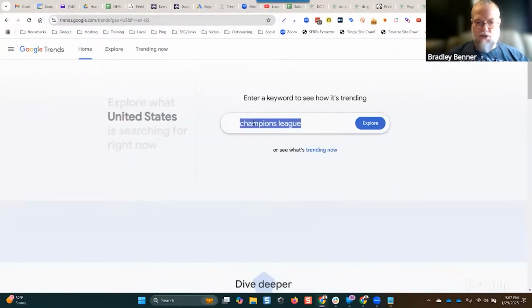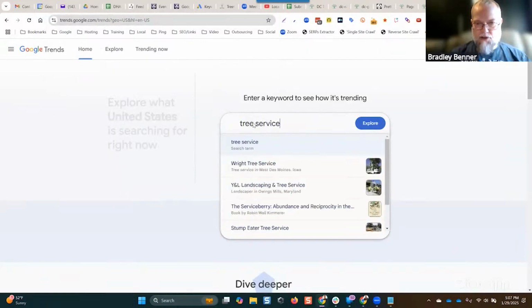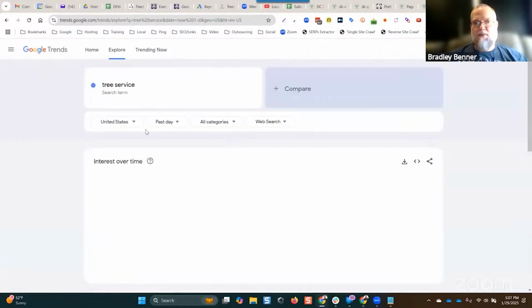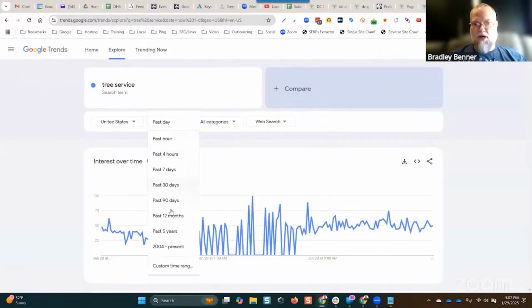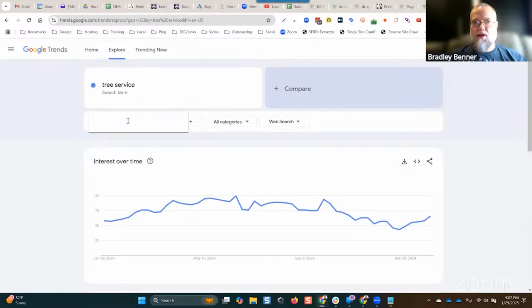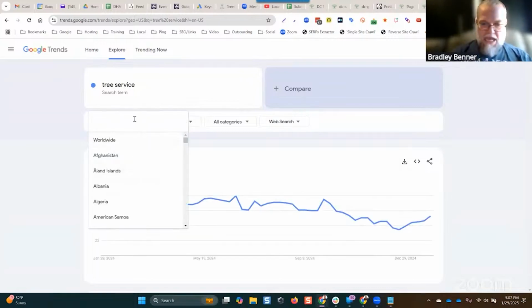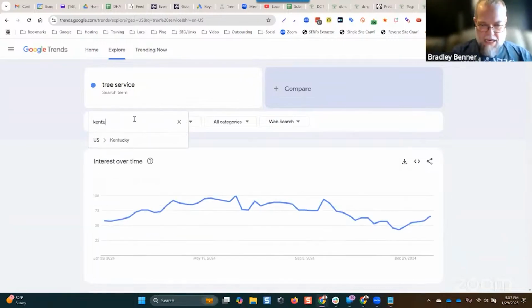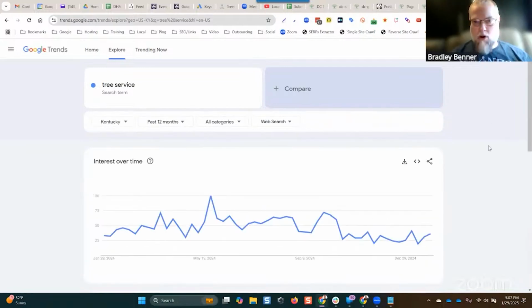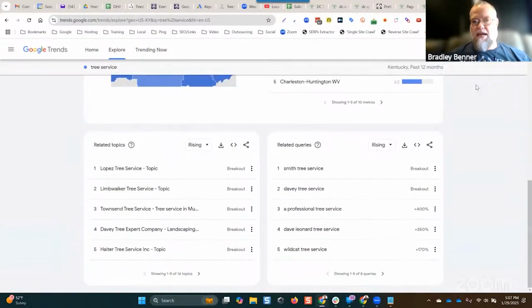If I just go into Trends real quick and I look up tree service, I'll just show you. If we come in here and I put in the past 12 months, let's just use that as an example. Then I'm going to click in and go to, let's just say Kentucky, because I've got the Louisville Felling project that I show often there. And we'll scroll down here and take a look at this.